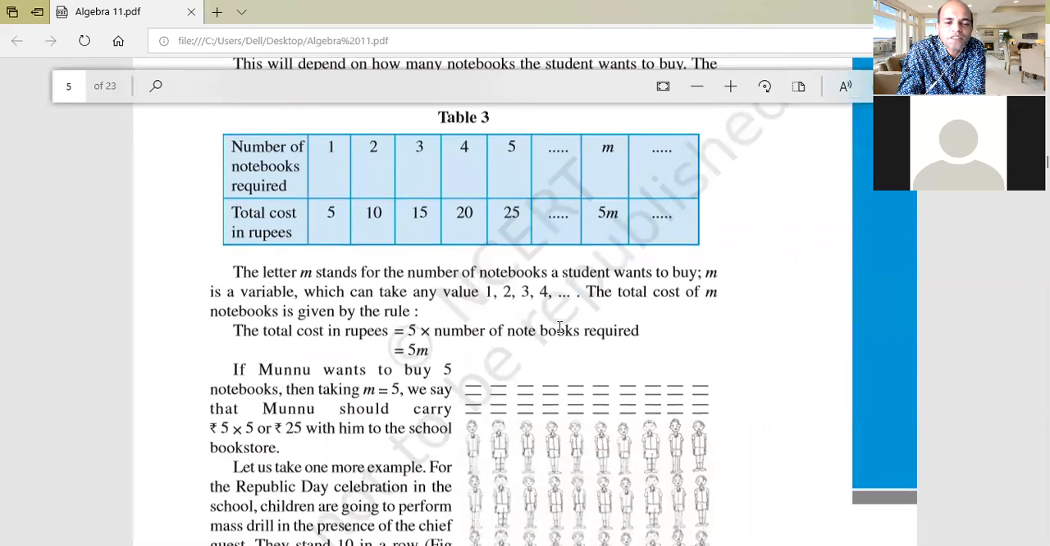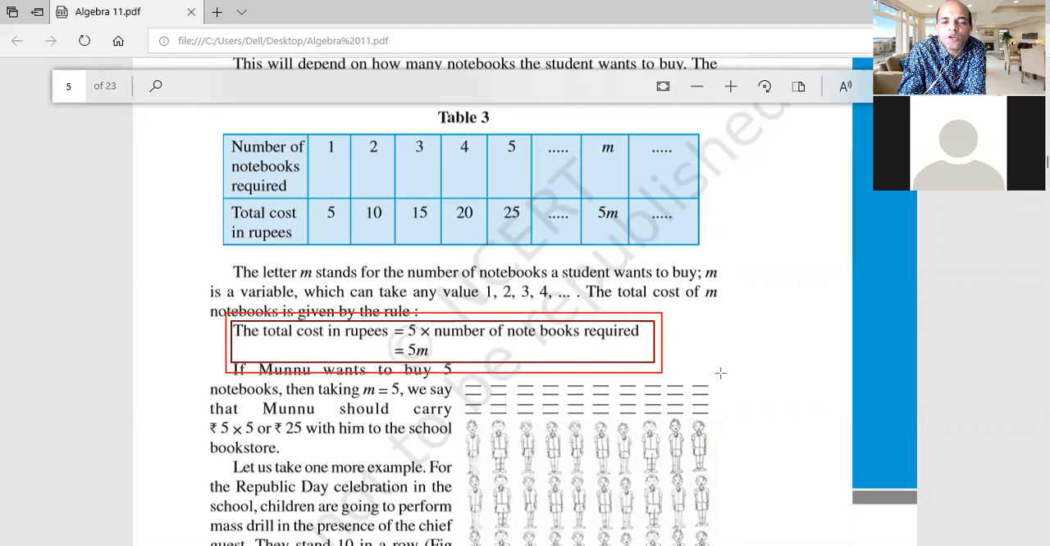So do you understand what's the common formula for this? Yes, we have studied it. The common formula for this is, yes, this is the common formula. The total cost in rupees is equal to 5, the cost of one notebook, multiplied by how many notebooks do you want, the number of notebooks. So this is the way how we can find a solution to our problems.